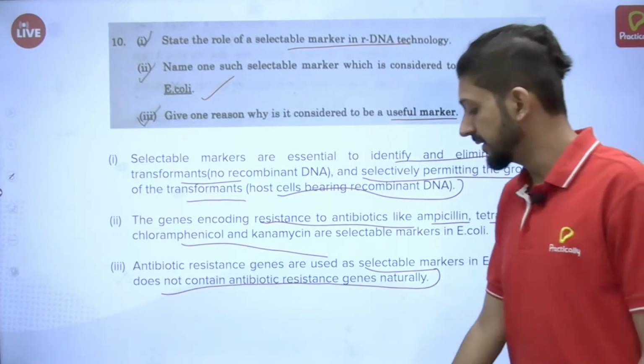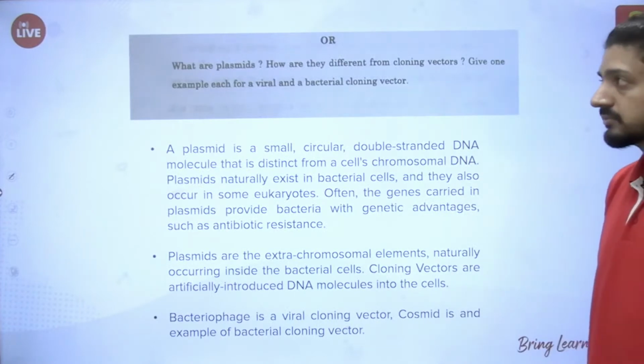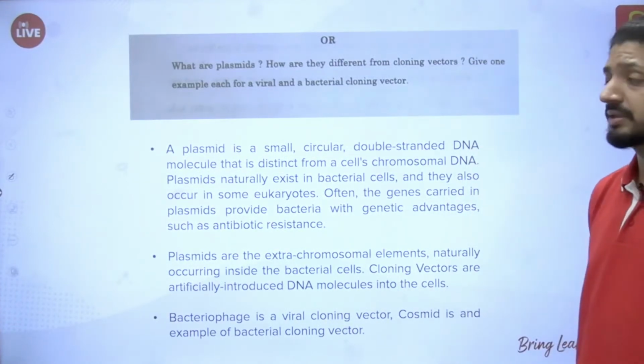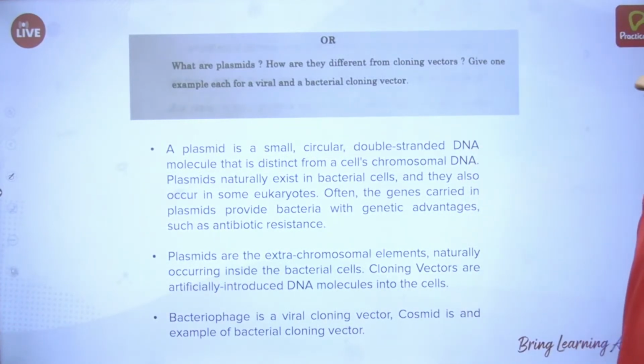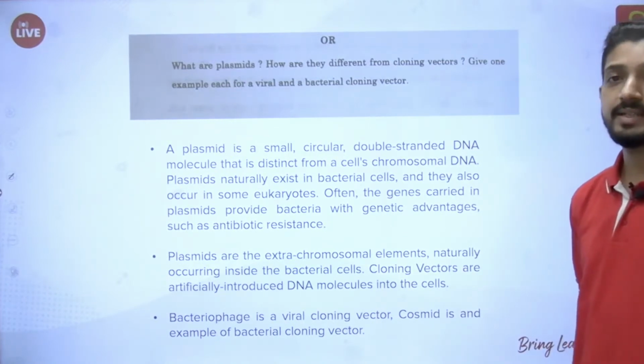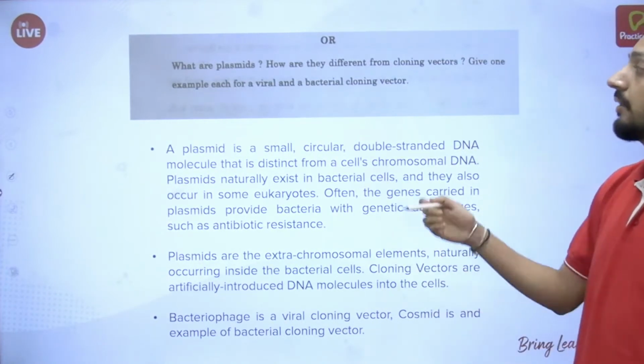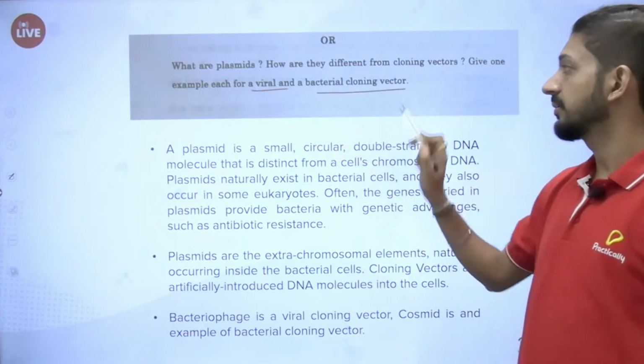Okay, moving on to the next question. This was an OR option question. What are plasmids? How are they different from cloning vectors? Give one example each for a viral and a bacterial cloning vector.